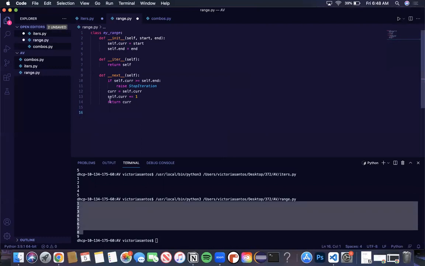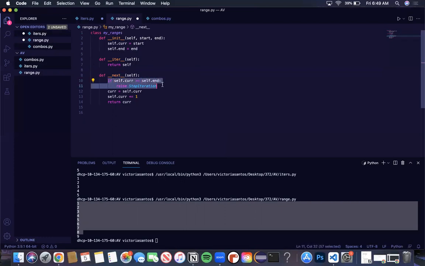And if we wanted to create our own range to use, we could create an iterator for the iterable. Given a start and end value, we would create an object whose current value starts at start and whose end value starts at end. To make this an iterator, we just have to have these two methods. We can define iter by returning self because we're making it an iterator itself. And then we define next in any way that we see fit for our purposes.